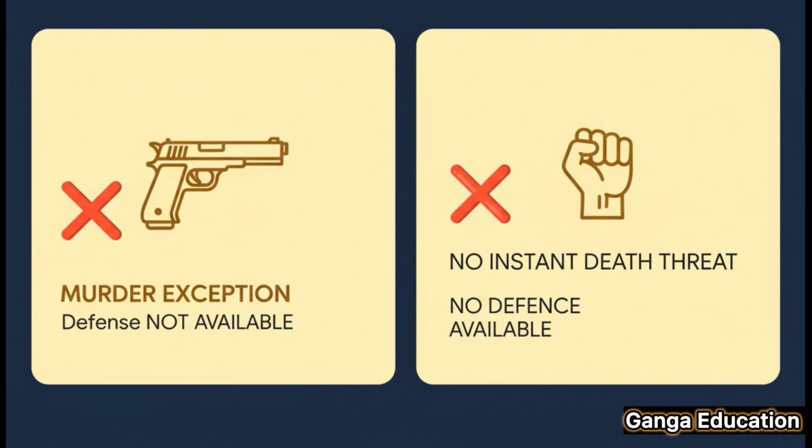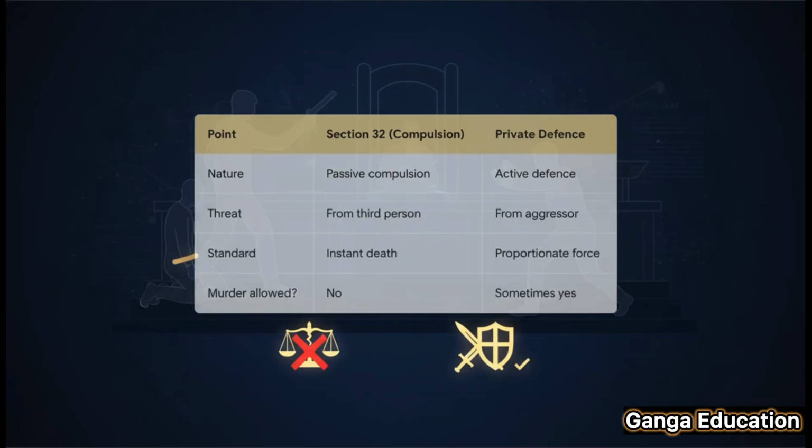Well, let's hammer this home with 2 more quick ones. What if you're forced to kill someone, even at gunpoint? Nope. The murder exception kicks in. No defense. And what if the threat isn't of instant death, but something less, like, we'll beat you up? The law is clear. That doesn't meet the incredibly high standard. No defense there either.